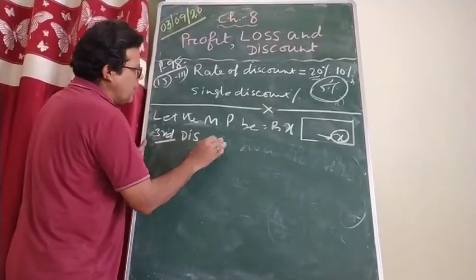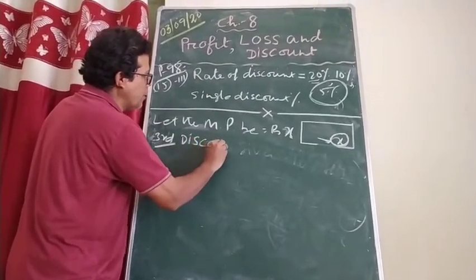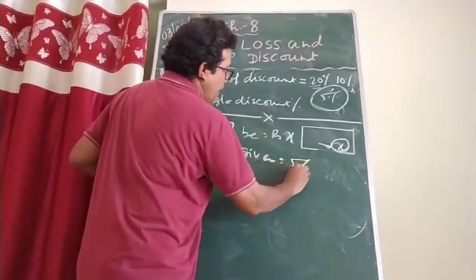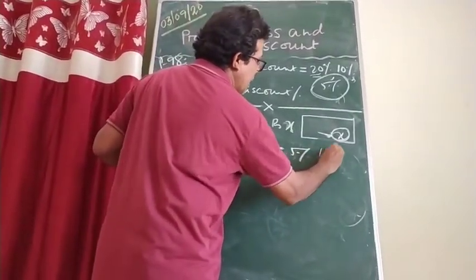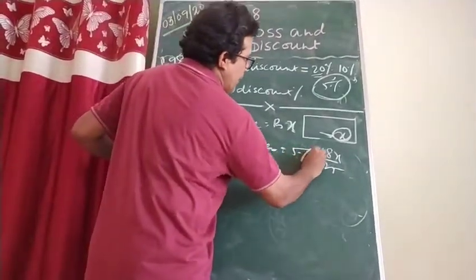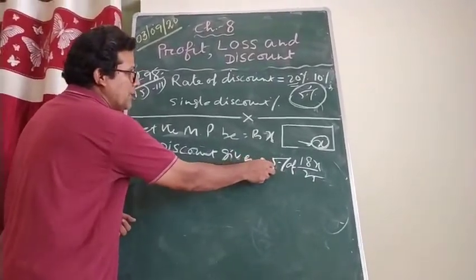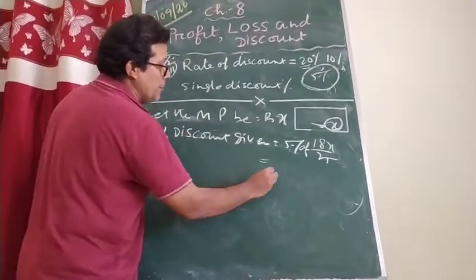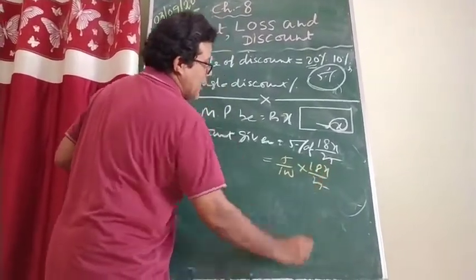How much to reduce? He said, on what he has taken, again 5% I am going to give you as discount. So discount given in the third case is equal to, beta, 5% of how much I paid to your uncle. How much I paid? 18x by 25. In case anywhere my multiplication or division is wrong, beta, please correct it. Okay. Now who has given me this discount? Your father. So how much discount has your father given me? 5 by 100 into 18x by 25.